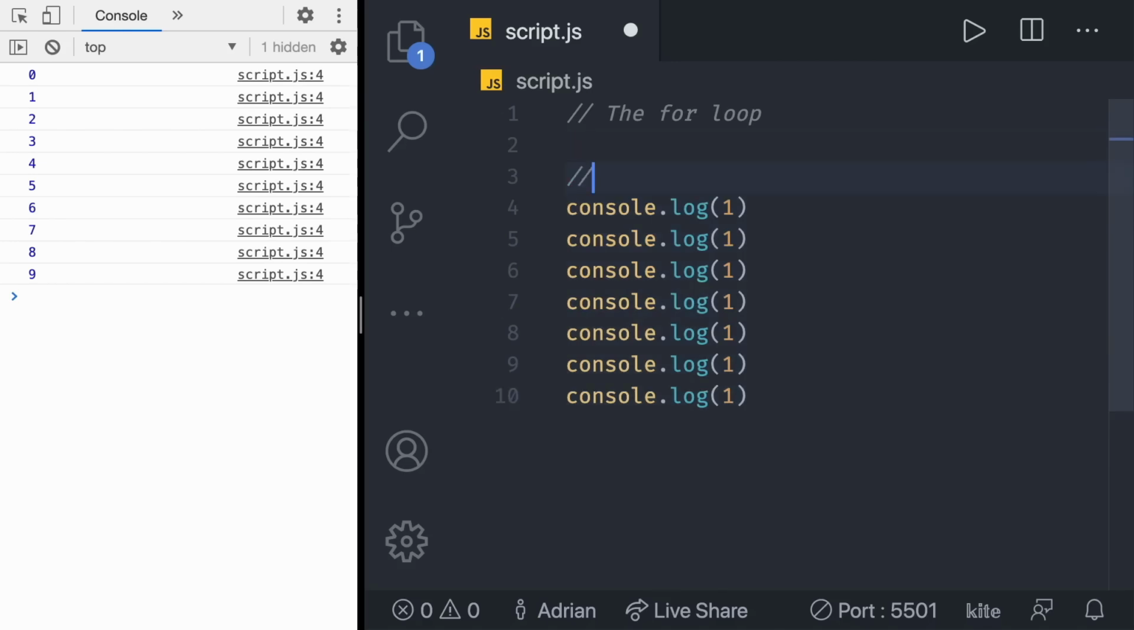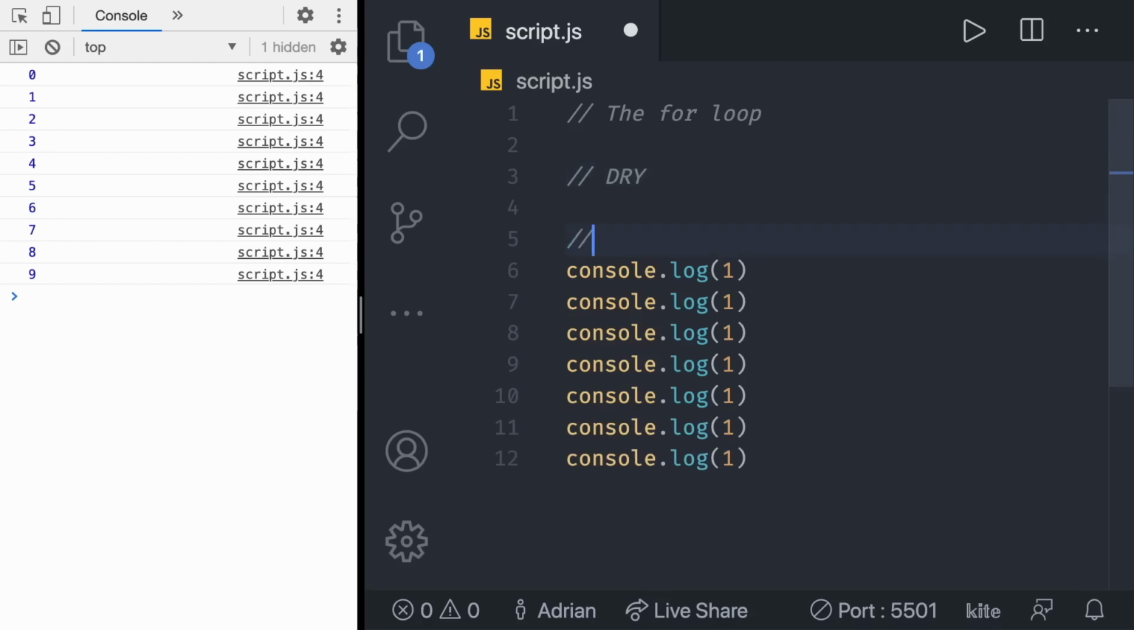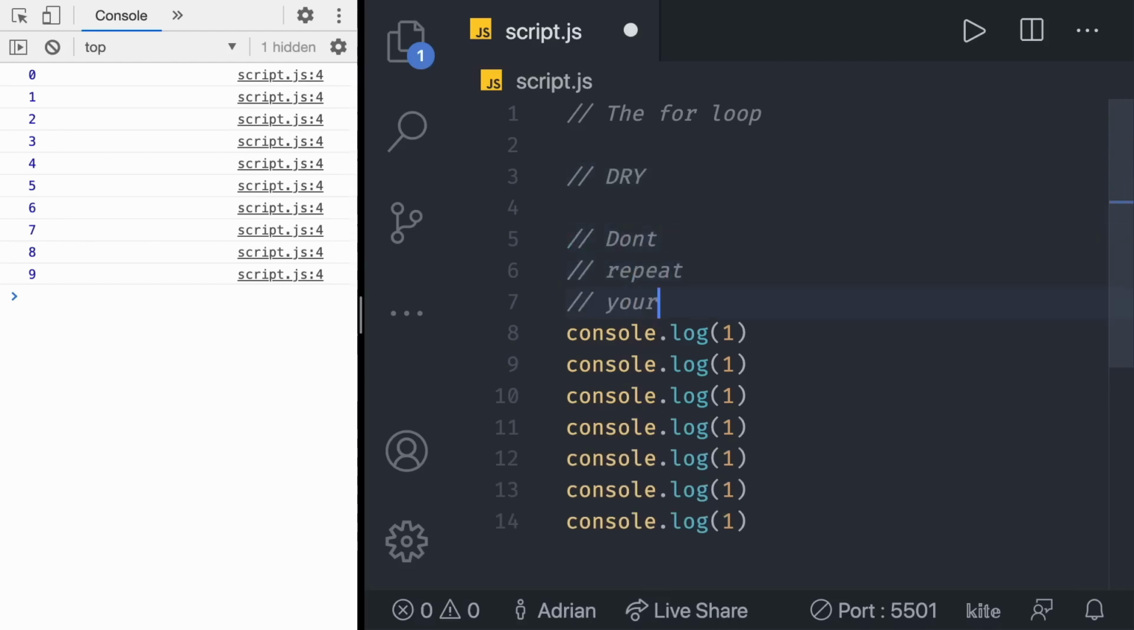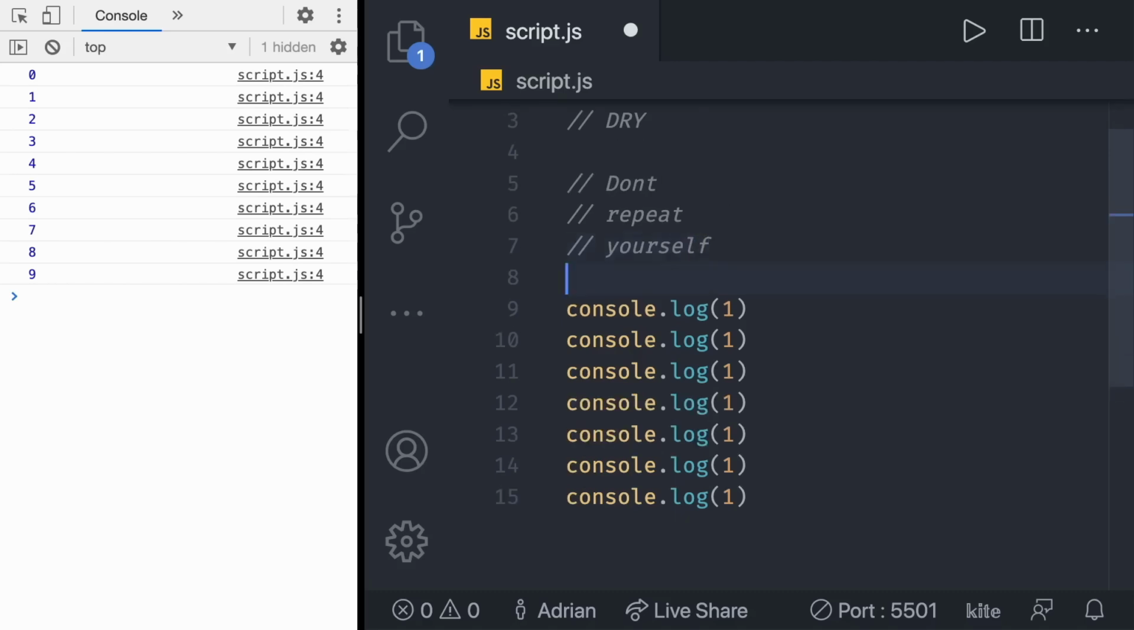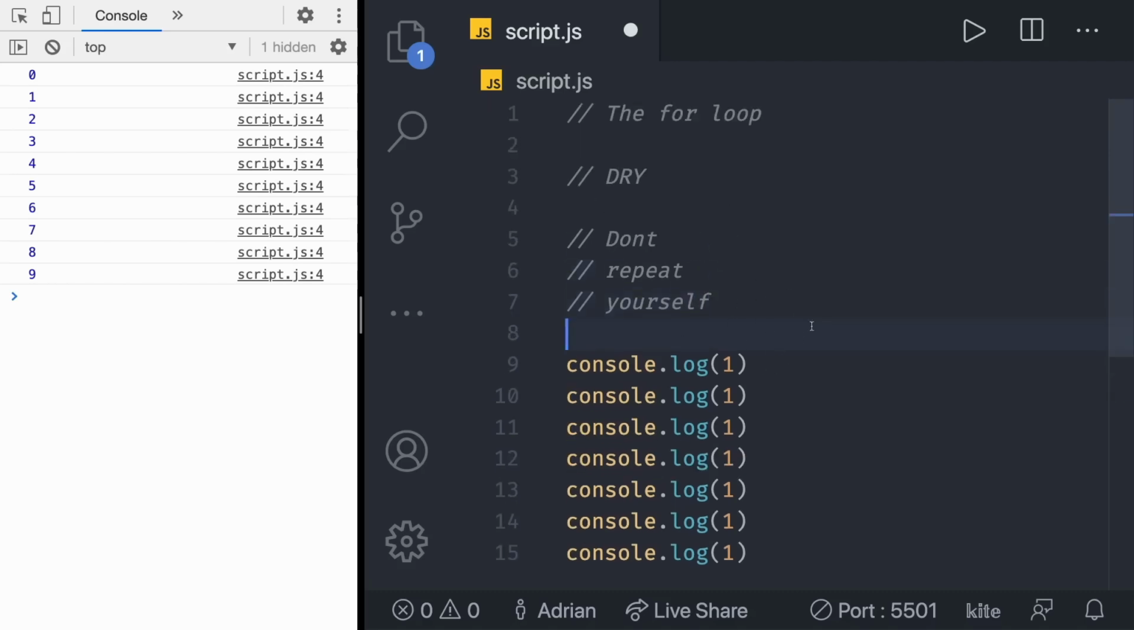There is actually an acronym called Don't Write DRY Code. And DRY stands for Don't Repeat Yourself. So basically, never write code that looks like this. Always use loops if you can optimize your code and make it less repetitive. That's it for this section, and let's move on to the next one.